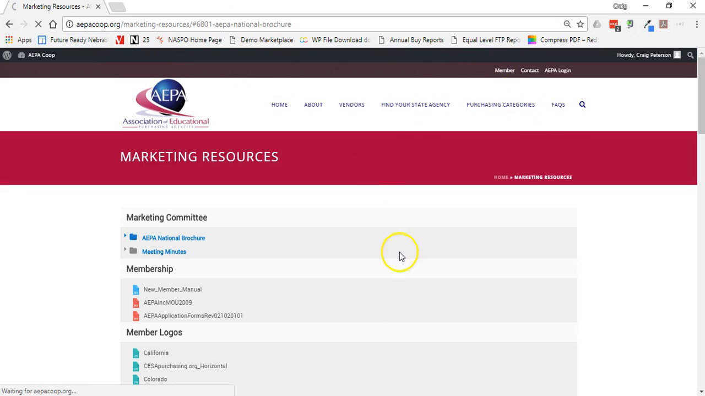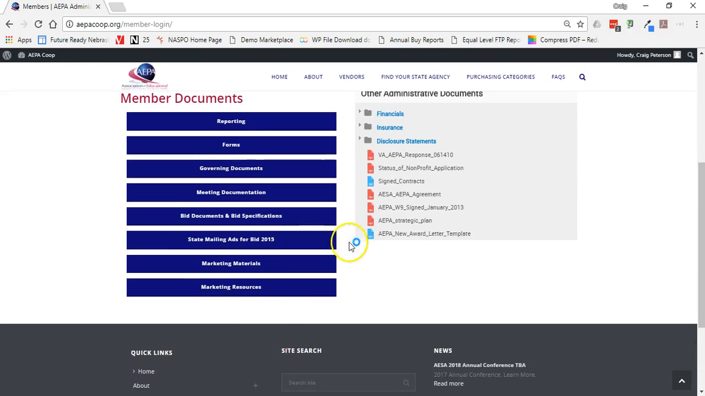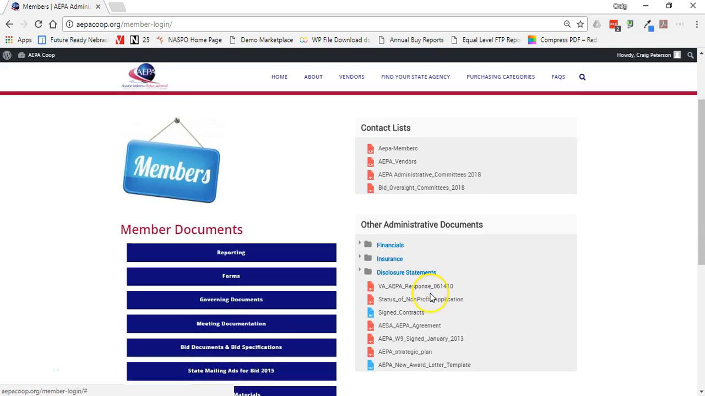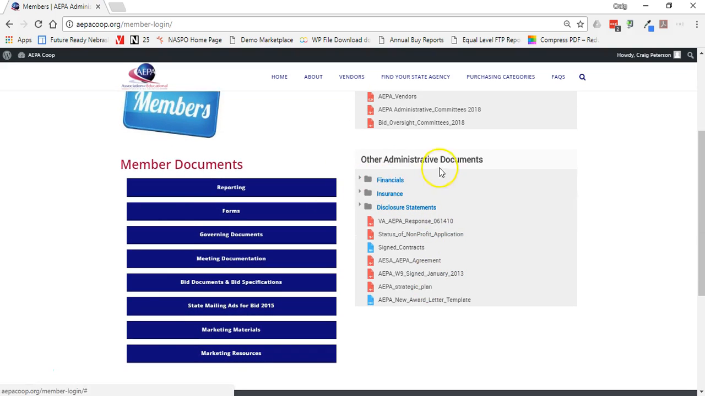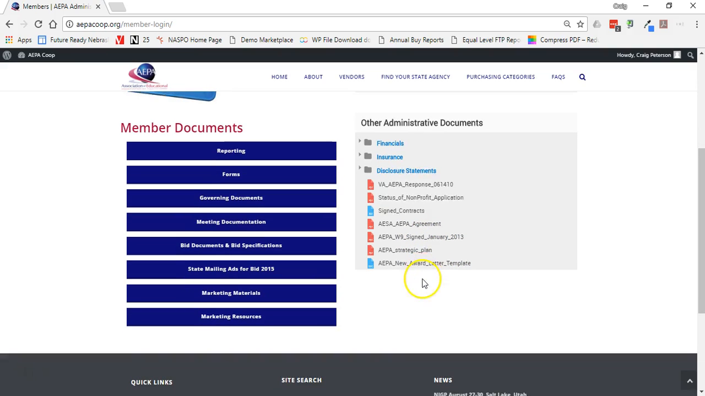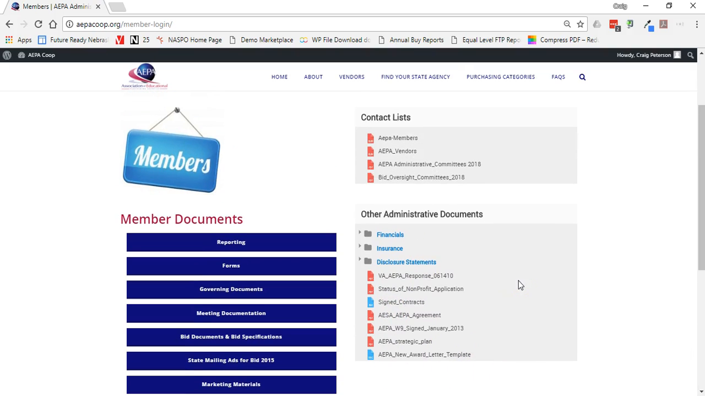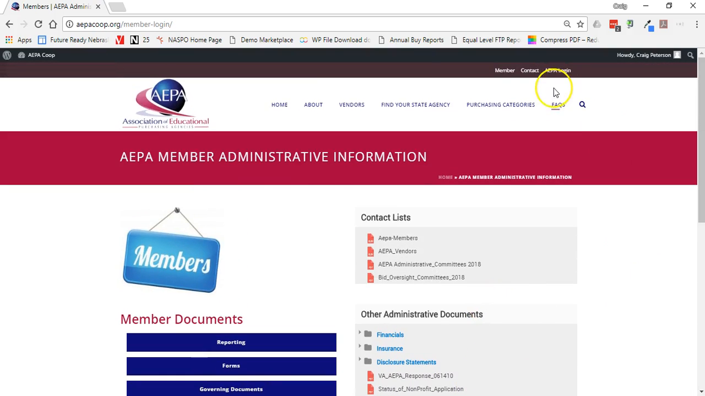And that's just about it, I believe, on the member side. Marketing. The only other thing, you have the contact list, and then there's some other administrative documents listed here to include financials, insurance, disclosure statements, which I think these disclosure statements are a little outdated, and just some other miscellaneous documents that were on the old site.